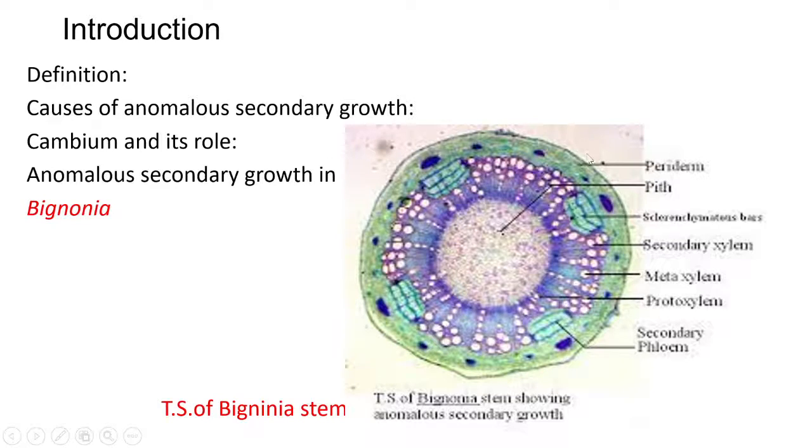Later on, what happened? Cambium produces more and more secondary phloem at 4 places, 1, 2, 3 and 4, and a small amount of secondary xylem is developed. As a result, at the 4 regions, secondary xylem is more and more developed, 1, 2, 3 and 4, and secondary phloem is less developed.